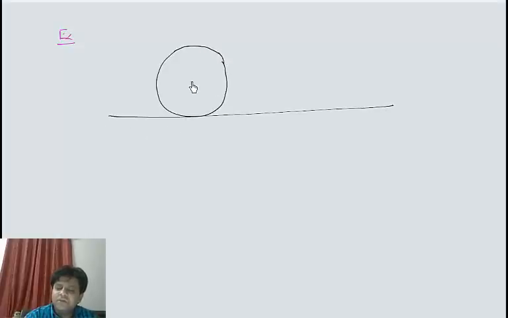The radius of the wheel is, let's say, r, and this wheel rolls. This wheel was having a red mark like this. Let's say this red mark is named as A.